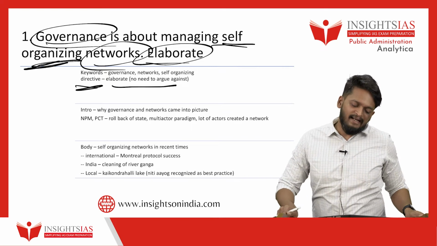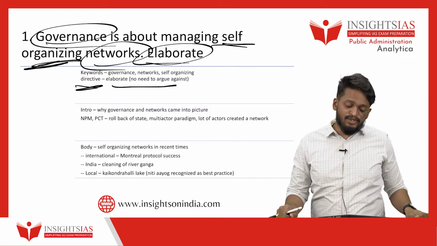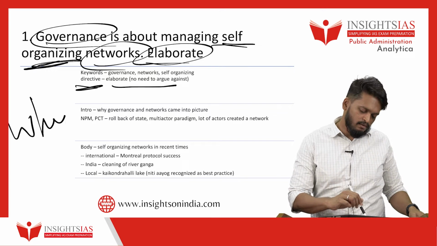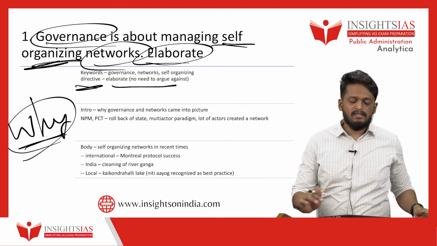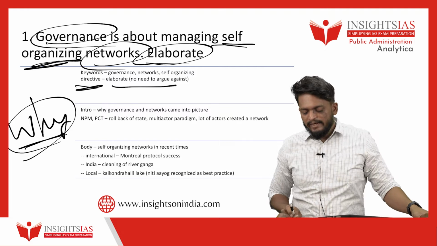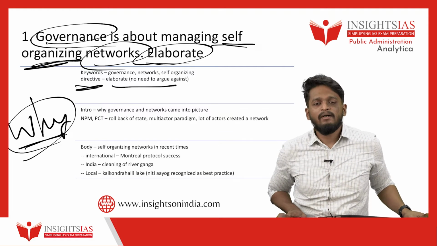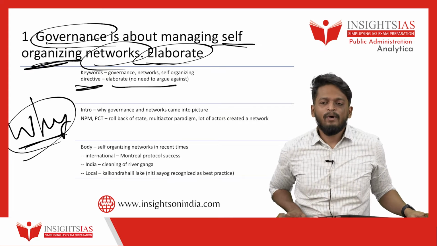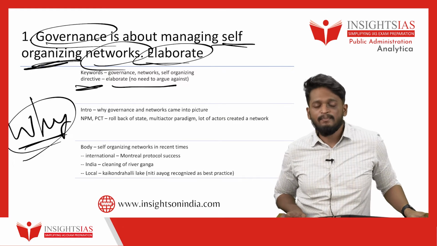So how do you write an answer to this question? In the introduction, you have to bring the why aspect of the concept. In public administration, the why is very important. In polity, imagine there is a question about the president. What does the president do? What powers does the president have? This is polity.